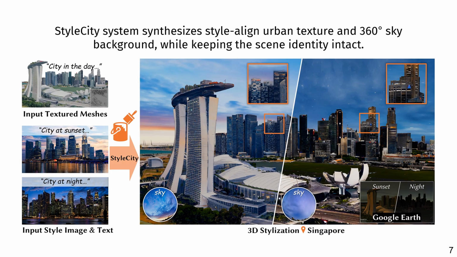Our proposed Style City framework can automatically stylize the texture meshes of large-scale urban scenes and generate harmonic omnidirectional sky backgrounds in a controllable manner with the input text and image references.